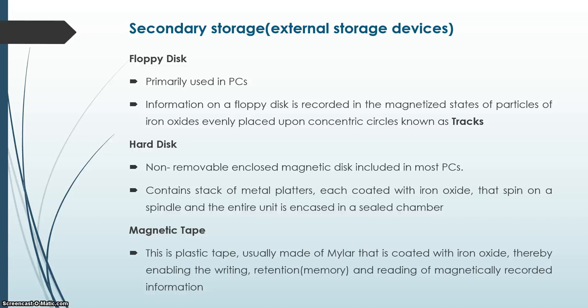Information on a floppy disk is recorded in the magnetized states of particles of iron oxide evenly placed upon concentric circles known as tracks. A hard disk is a non-removable enclosed magnetic disk included in most PCs. Magnetic tape is plastic tape usually made of mylar that is coated with iron oxide.